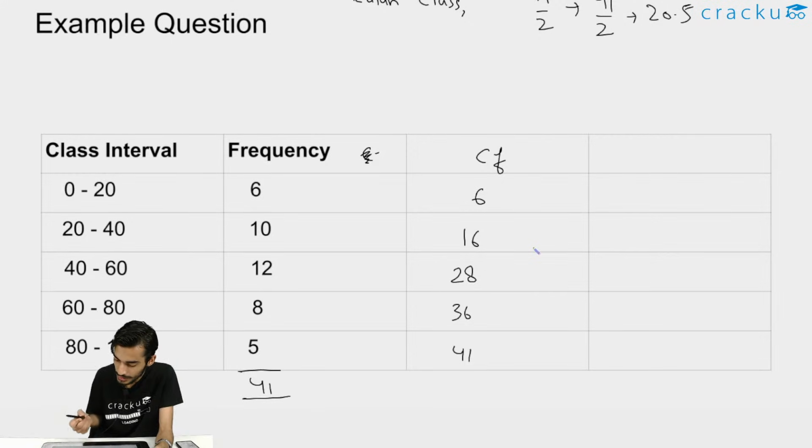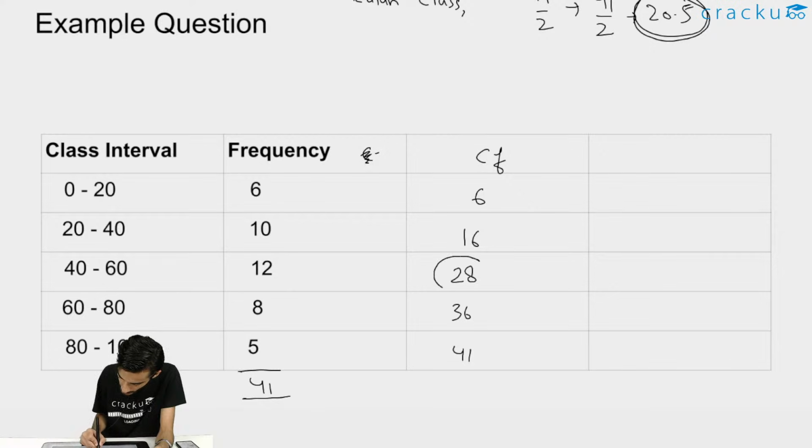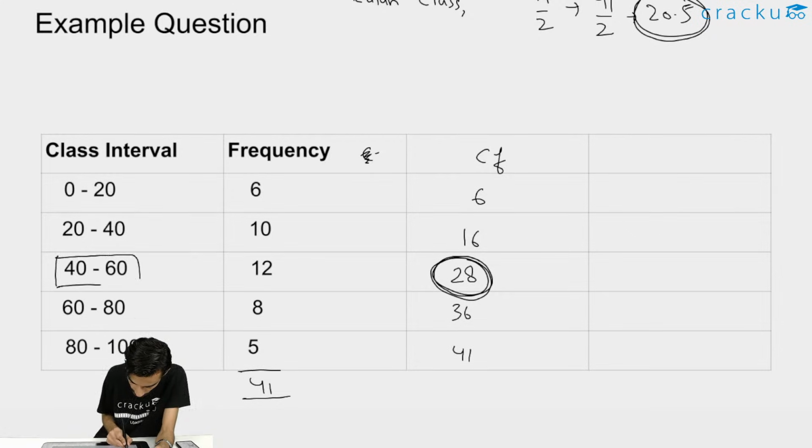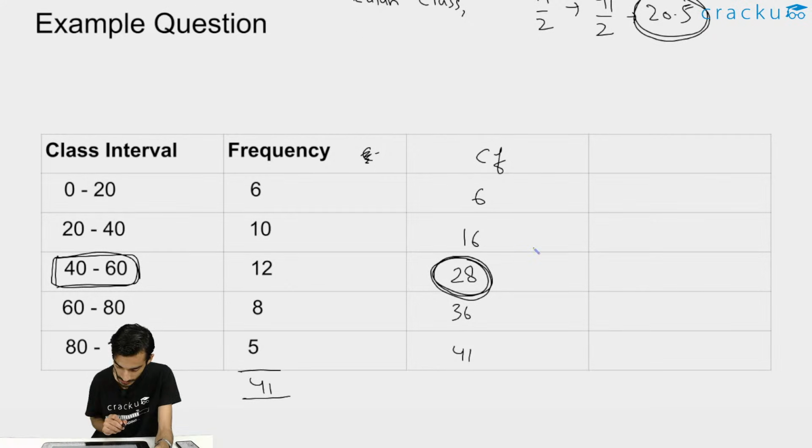Now like I told you, you need to find the next value greater than 20.5, right? So the value greater than 20.5 in terms of cumulative frequency is 28, right? So this is the next value that is greater than 20.5. So the median class will be from 40 to 60. So now we have got the median class.